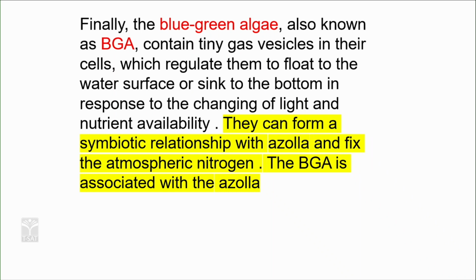Finally, the blue-green algae known as BGA contain tiny gas vacuoles in their cells, which regulate them to float on the water surface or sink to the bottom in response to changing light and nutrient availability. They can form a symbiotic relationship with azolla and fix the atmospheric nitrogen. The BGA is associated with the azolla. So, the blue-green algae is in association with azolla for fixing the atmospheric nitrogen.